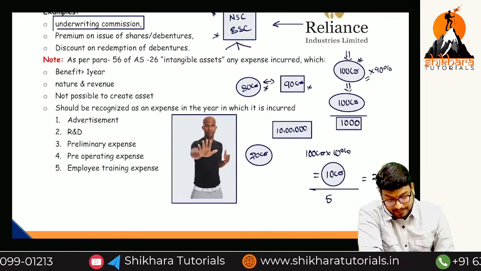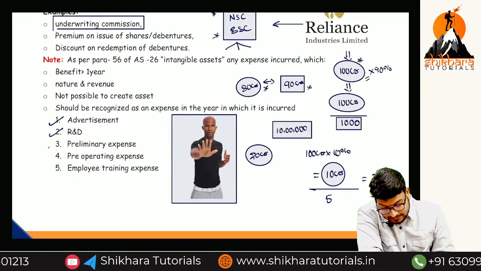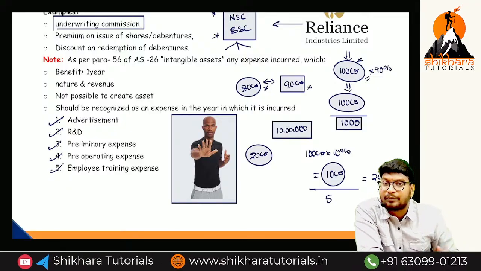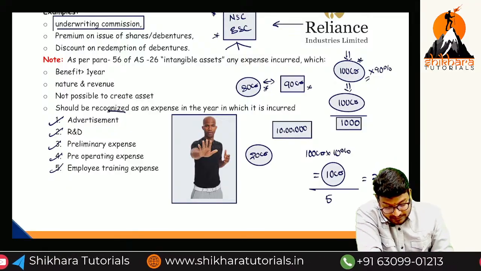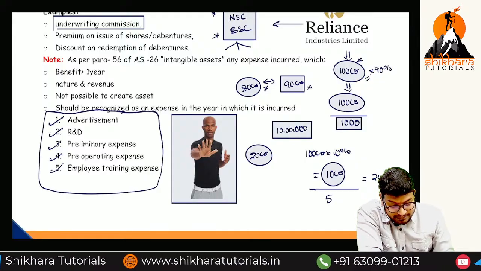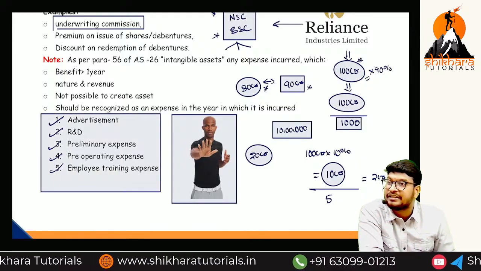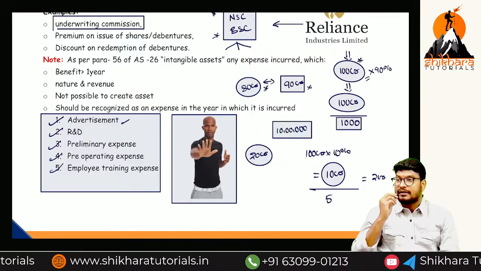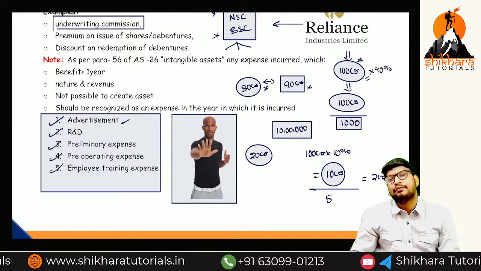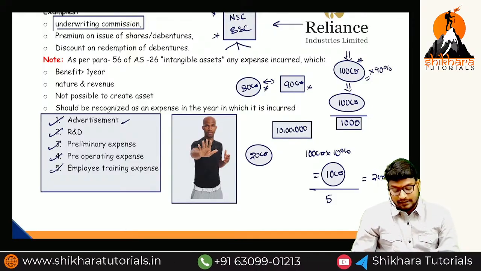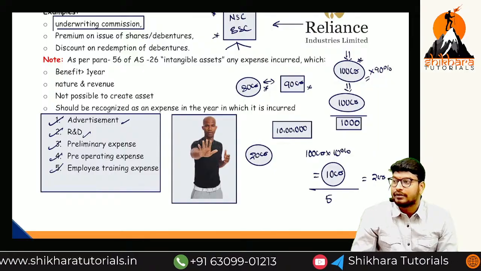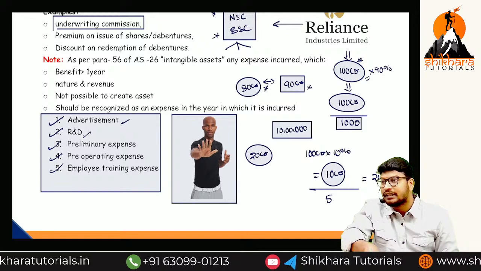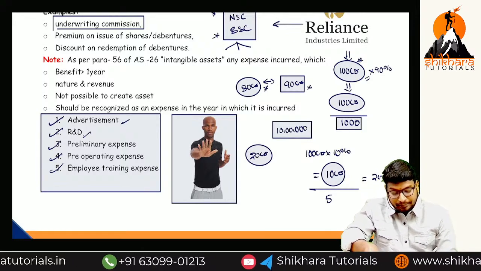Okay, next one. This type of expenditure is also the same as what, ma? Deferred revenue expenditure. Normally up to CMA Foundation, these expenditures are classified as deferred revenue expenditures only, because the benefit is more than 1 year. For example, what is the first one, ma? Advertisement. We are giving the advertisement, the benefit will be more than 1 year. Next, R&D, research and development. If we are incurring any amount for research and development, the benefit will be more than 1 year or less than 1 year, ma? More than 1 year. Next, preliminary expenses.